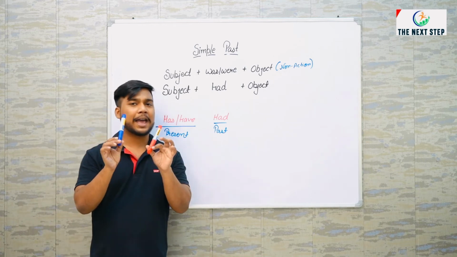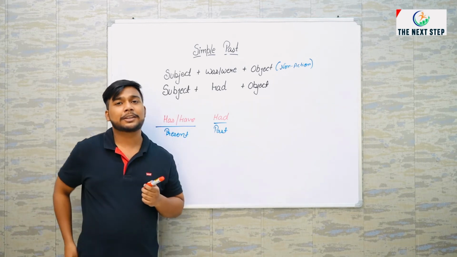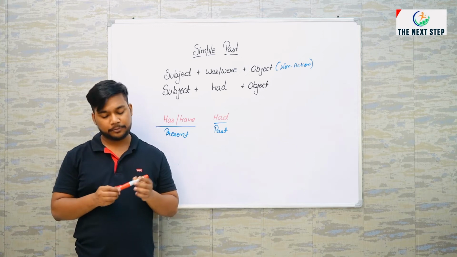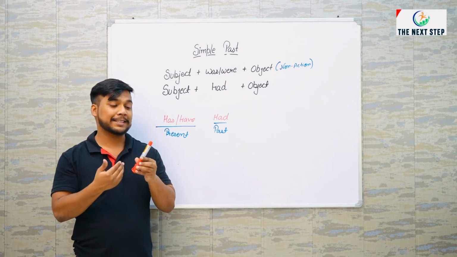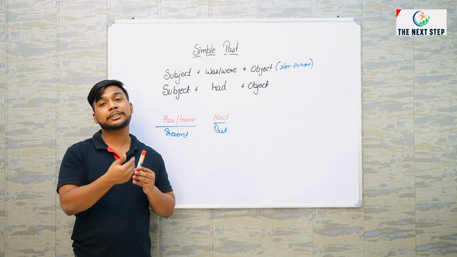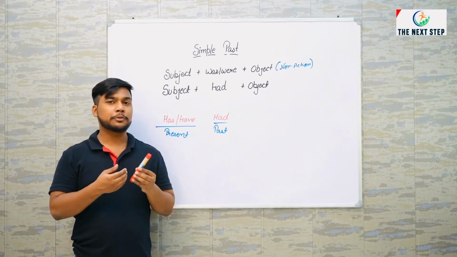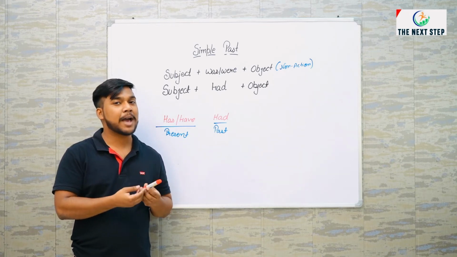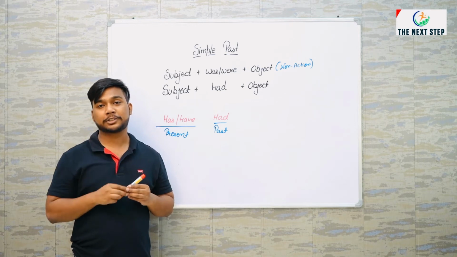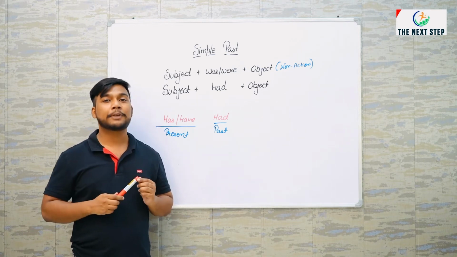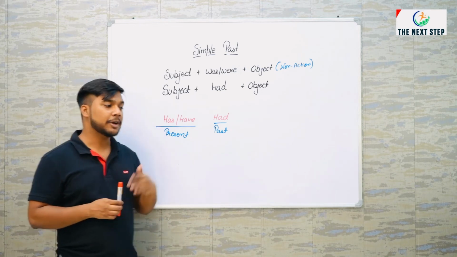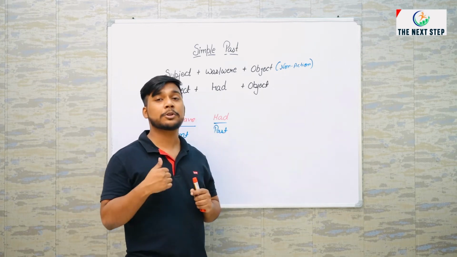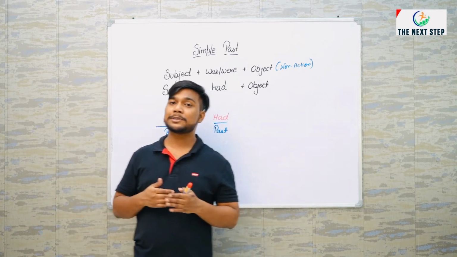Right now, I have 2 markers. But if I talk about now, I have 1 marker. So I can say, I had 2 markers. Few minutes back or few seconds back, I had 2 markers. But now I have only 1 marker. Anything which you had in the past but do not have it now, you can use had.